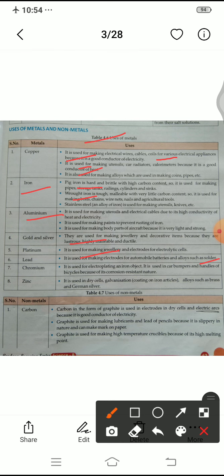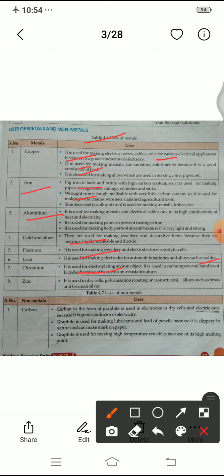It is used for electroplating an iron object. An iron object requires electroplating to prevent corrosion. It is used in car bumpers and the handles of bicycles because of its corrosion resistant nature.